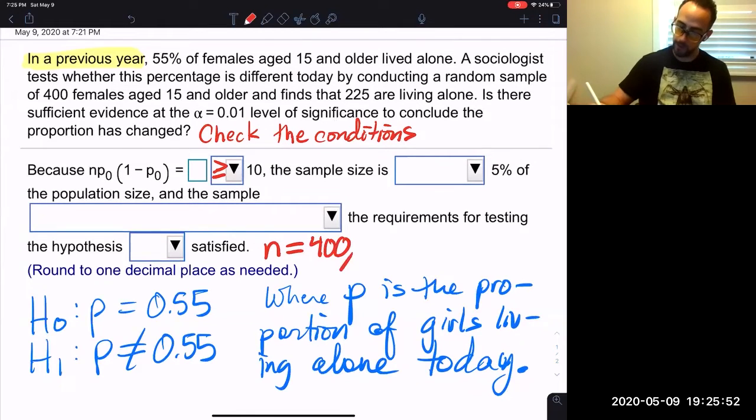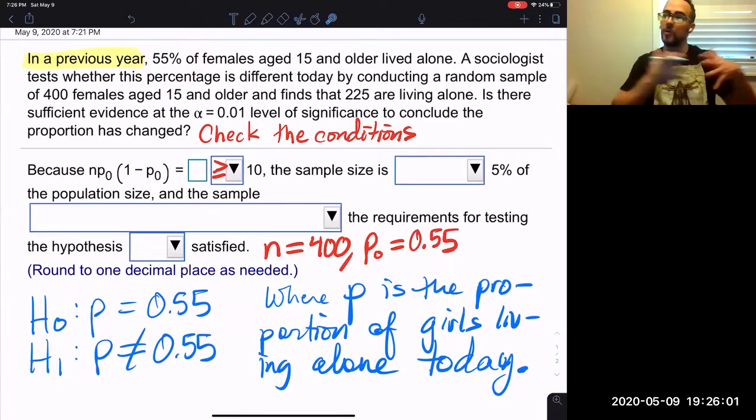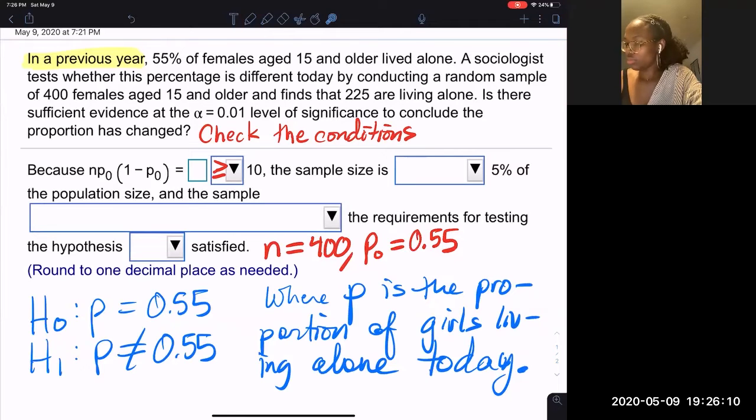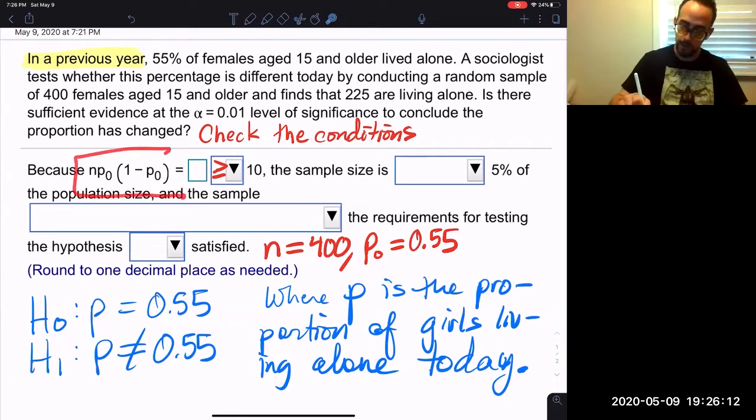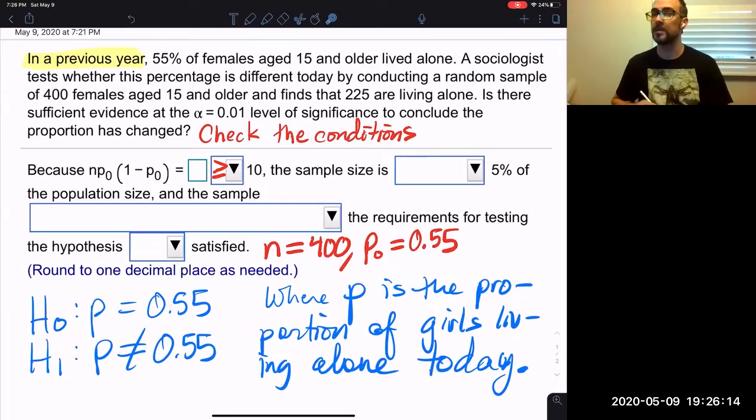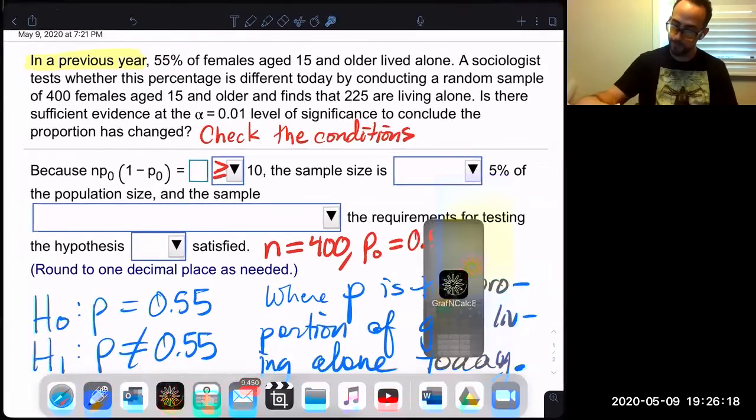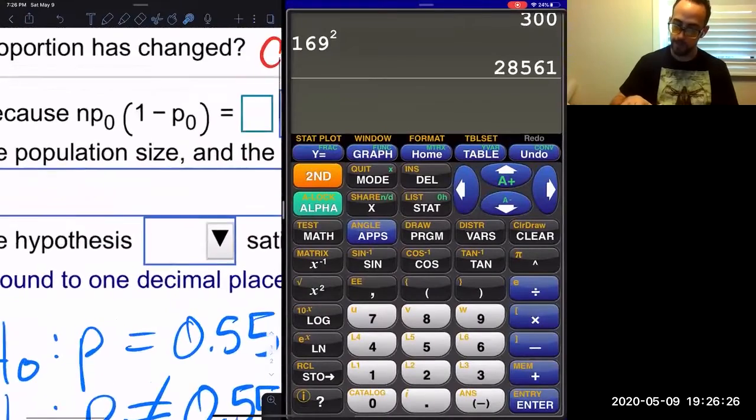Good. And then now we need p sub 0, and that's going to be 0.55. p sub 0 is the old percentage, the hypothesized proportion, the one that is assumed to be true. So now we can plug in: n times p times 1 minus p has to be greater than or equal to 10.